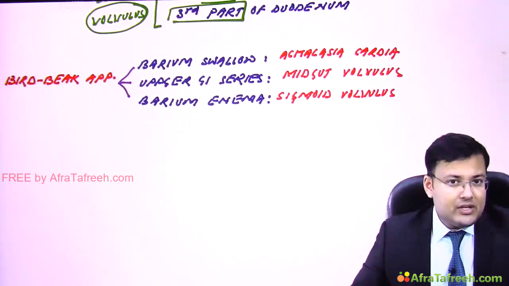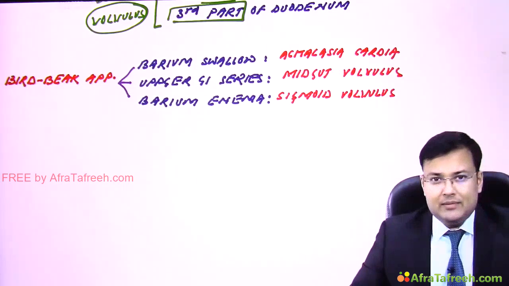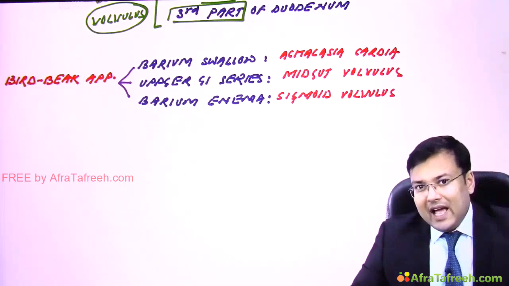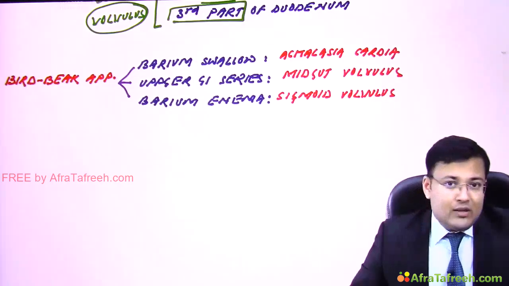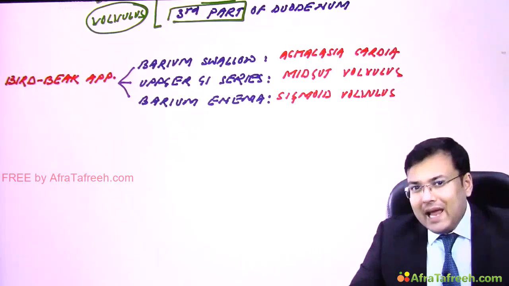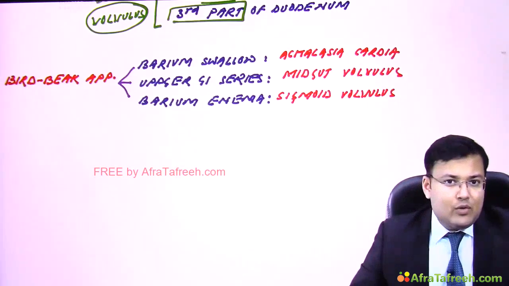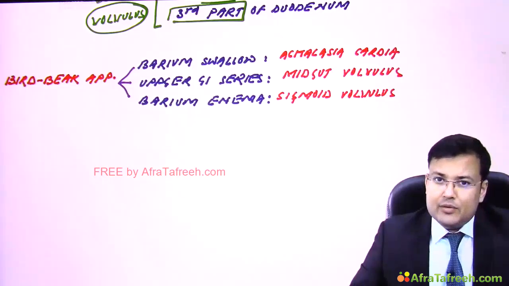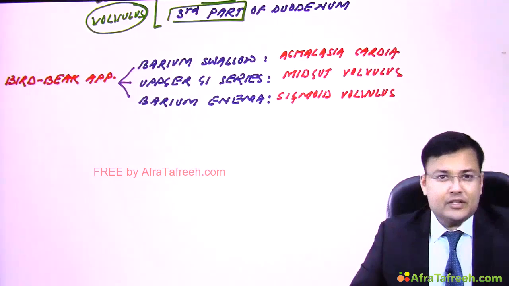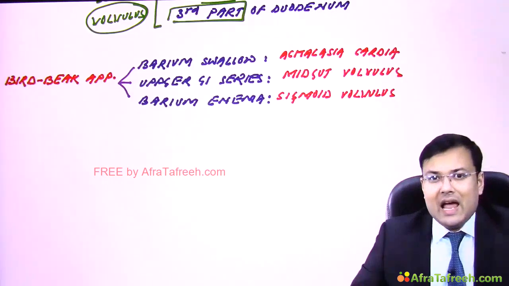Third situation, the patient has chronic symptoms, or the patient has no symptoms and was diagnosed incidentally. In these cases, we go for planned elective surgery. And what is the name of the preferred operative procedure done for patients of malrotation? It is the Ladd's procedure.